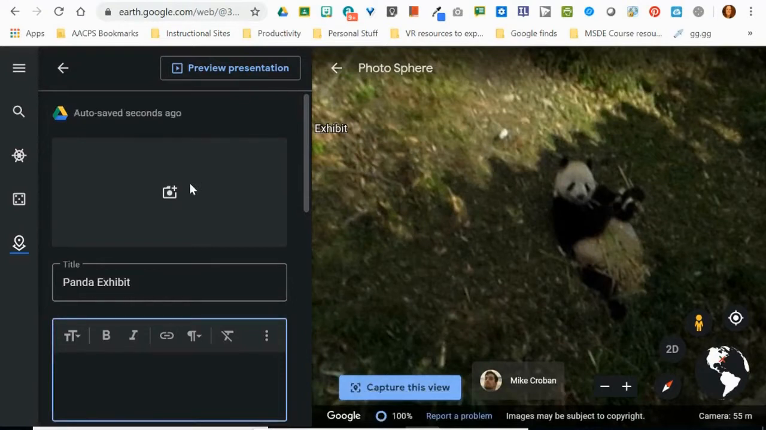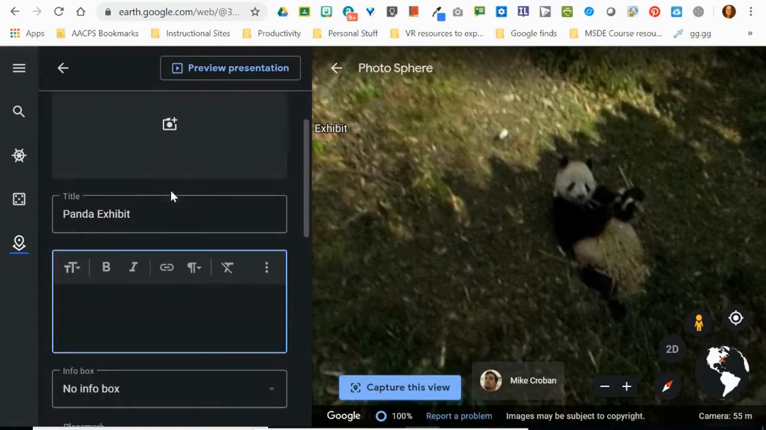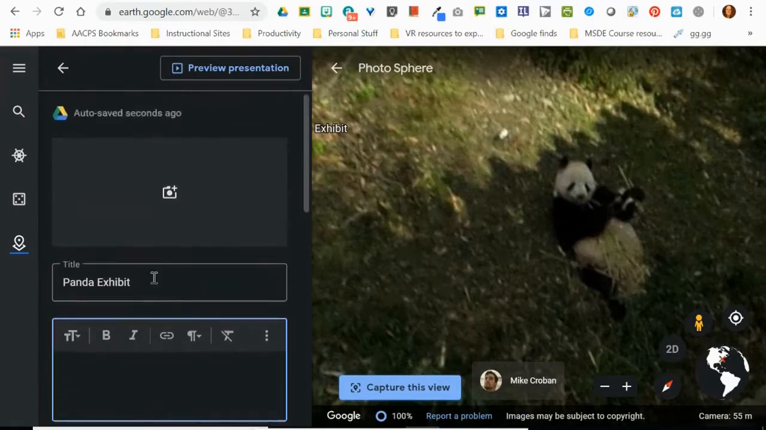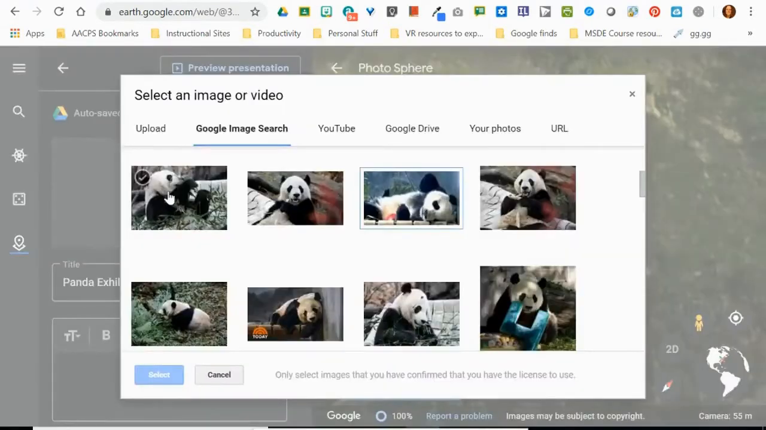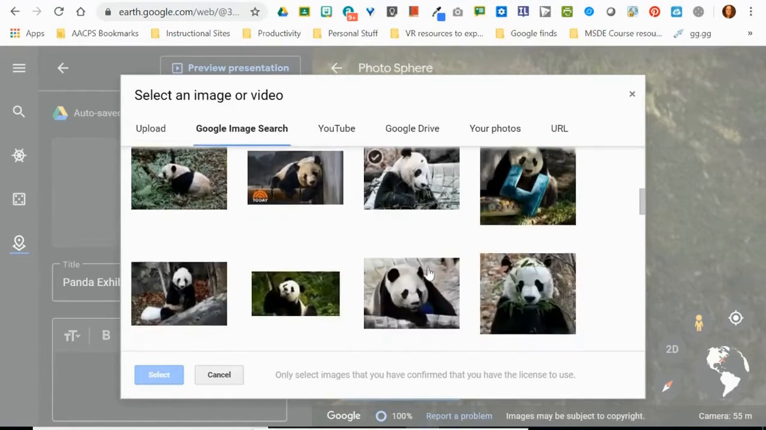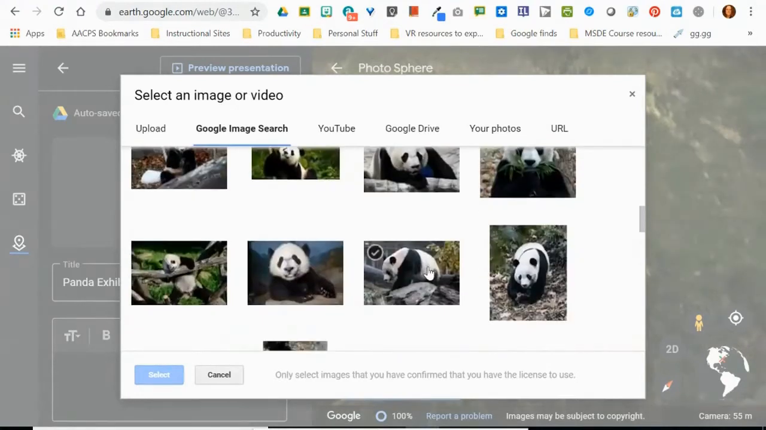Because I custom made my own place mark, I even have the ability to add my own images and my own text over here. So if I click on the picture option, not only can I upload my own pictures or search for something I have on Google Drive, but I can do a Google image search from right here.